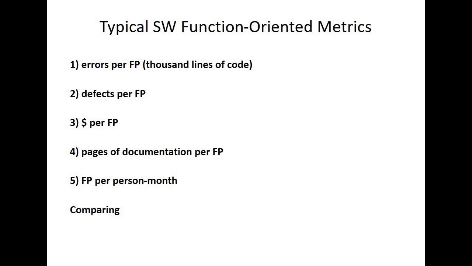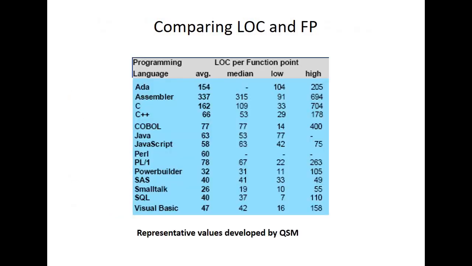So this is a typical list of software function-oriented metrics. One is errors per function point, that means per 1000 lines of code. We have defects per function point. We have cost per unit function point, in the form of dollars or rupees. Then pages of documentation per function point. Then we have function points per person-month, which can be used for comparison. So that kind of thing we can do with function point analysis.